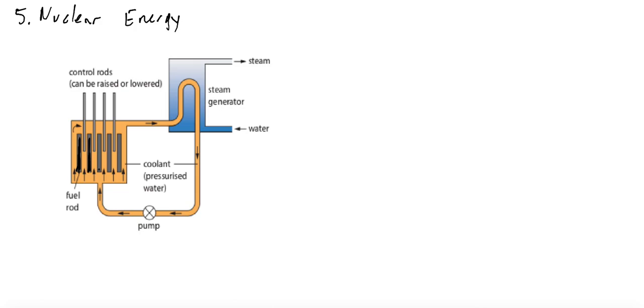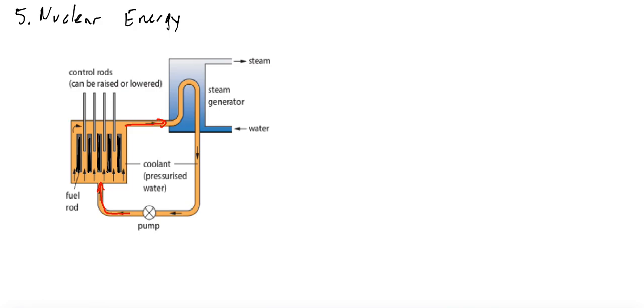In fuel rods, nuclear reactions take place, and due to these nuclear reactions, we have fast-moving particles like neutrons and, depending on the reactor, krypton and barium. These fast-moving particles collide with the atoms of the coolant, and in this case also the moderator.